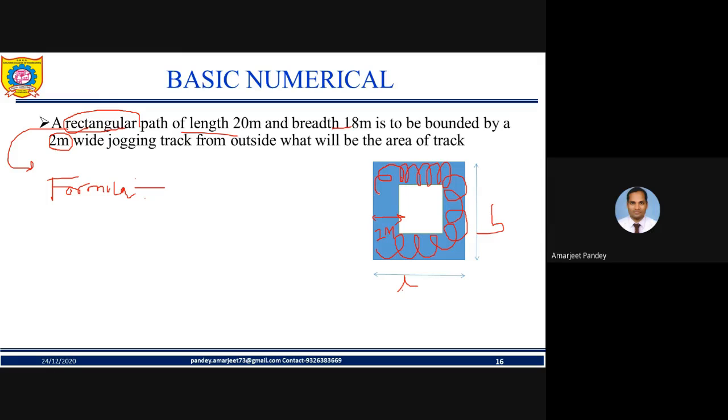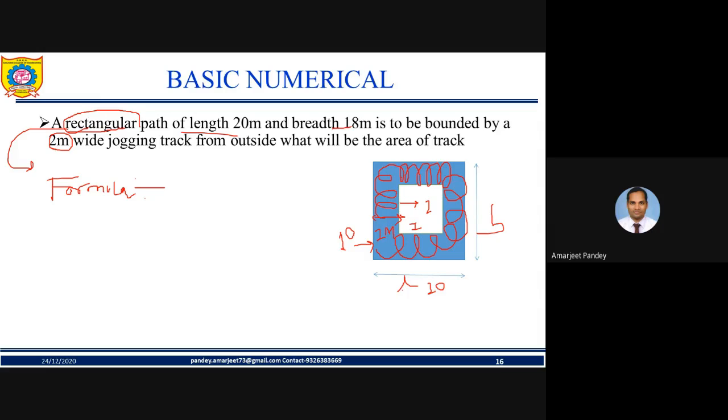So if you need to find this area, we have been given a rectangular path. We can consider this the outer rectangle and this the inner rectangle. I'm considering the outer rectangle as 1 and the inner rectangle as 2. If suppose the length is given as 20 meters, you can easily find the area of the first, the outer rectangle. Let's call it O for outer and I for inner. So the outer rectangle is length into breadth, that is 20 into 18.